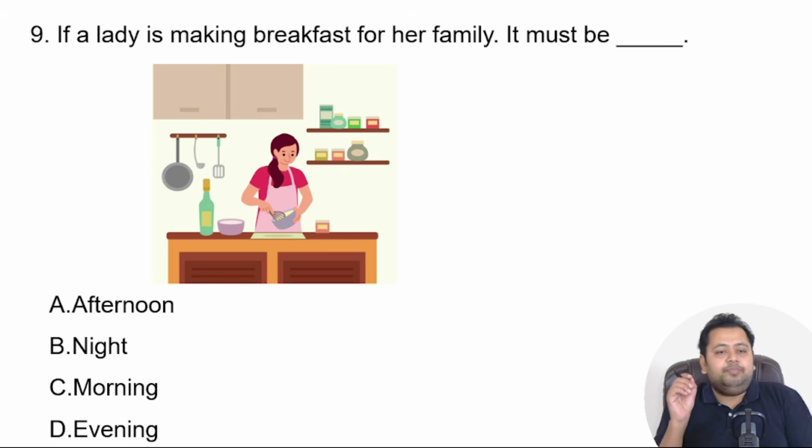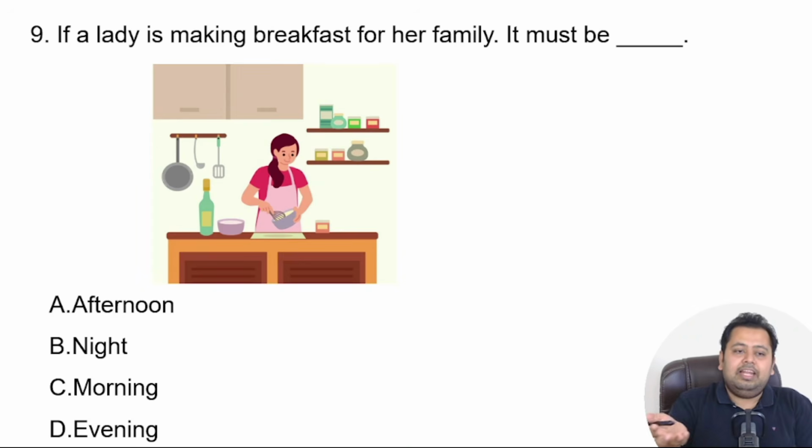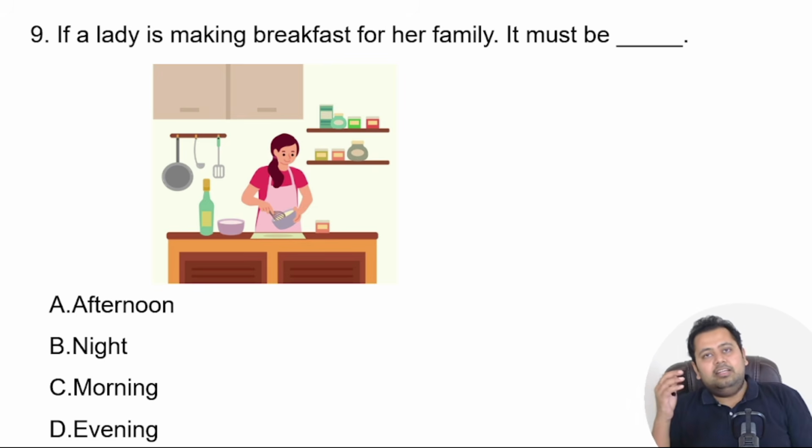If a lady is making breakfast for her family, you can see a lady making breakfast for her family, it must be dash, right? Options are afternoon, night, morning, and evening. So yeah, solve it, and we meet the other side. Great. So if a lady is making breakfast for a family, breakfast is something that you eat in the morning, right?